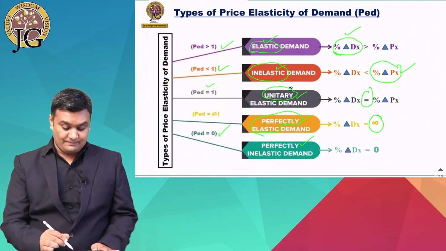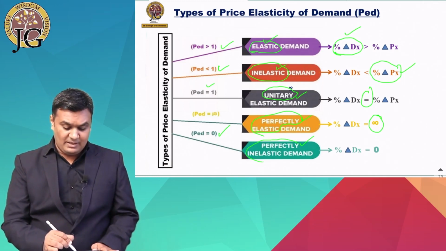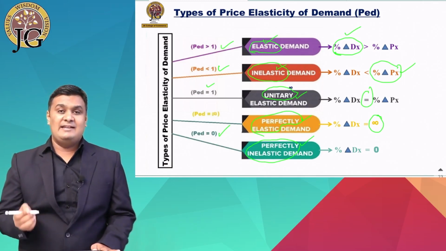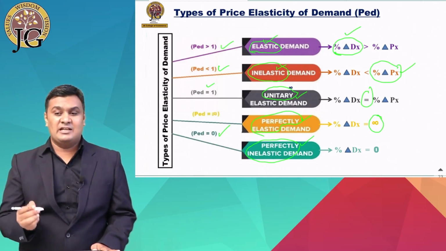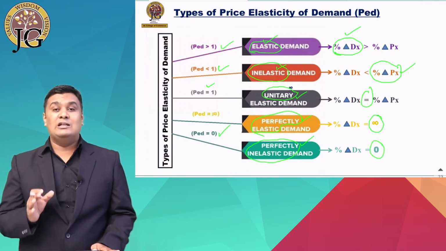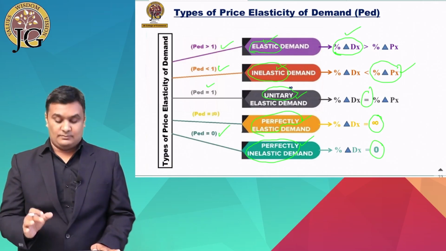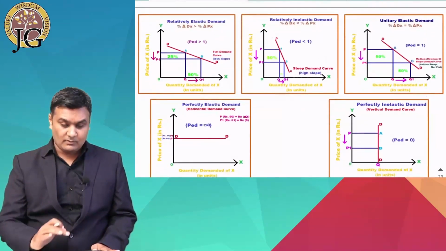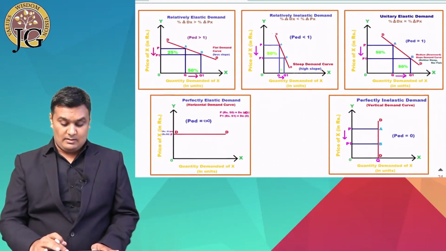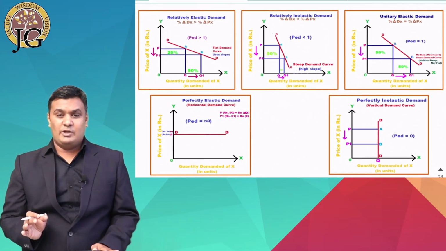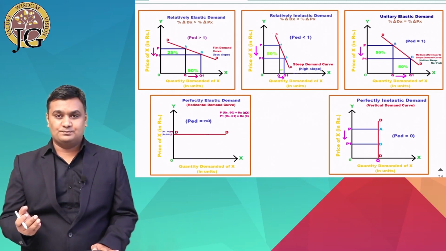And last, price elasticity of demand is said to be perfectly inelastic when the percentage change in demand of X is equal to 0. So I hope it is clear to everyone. Now let's have a quick review of all this diagram. I am going to zoom it out for a better view.